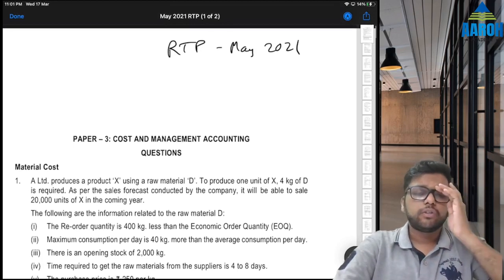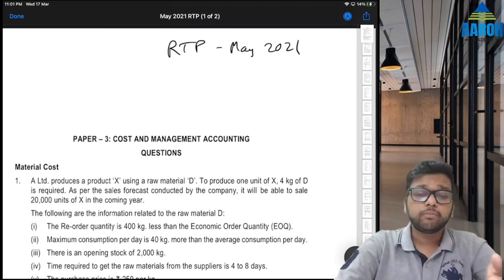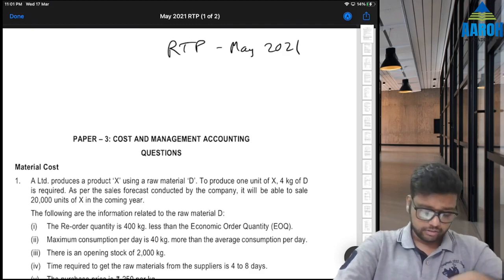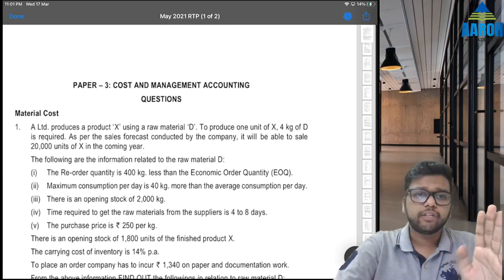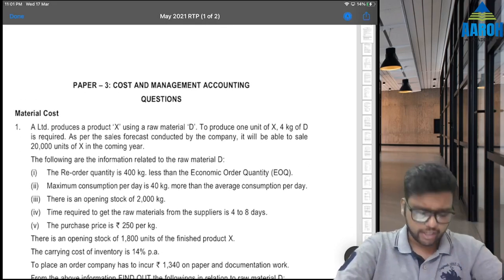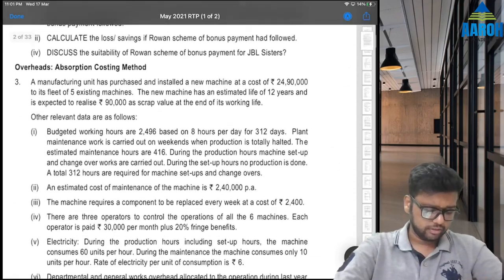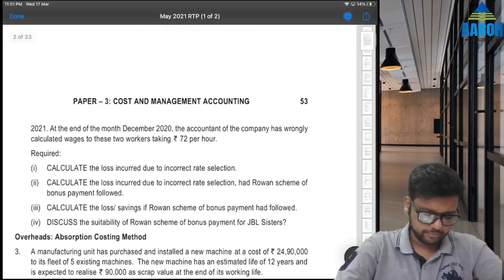Next point is those who are currently in my regular batch, हमारे regular batch में जो already हैं, for November 2021 you can watch material and labor right now. बाकी का अभी मत देखो because we have only covered material and labor till now.